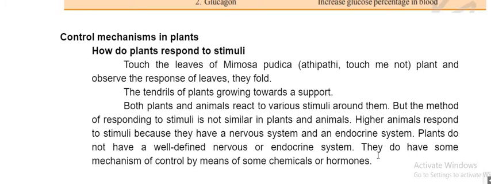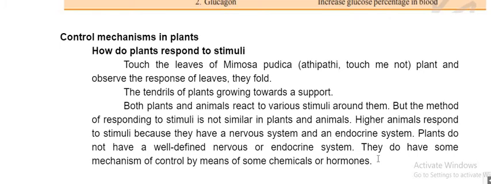Do you have plants at your home? Small plants are there. You observe them. Sunflower, did you see? Best example. Which side the sun is, that side it will grow. What is that? It's a response to the stimuli. What is the stimuli here? Light is the stimuli, sunlight. They need sunlight. Wherever sunlight is, it is turning towards the sunlight. That's a response. Actually, in the sunflower plant you can see that.